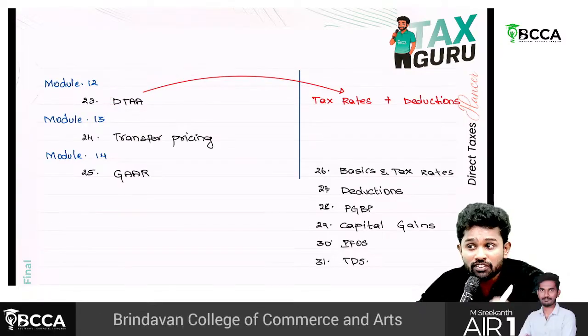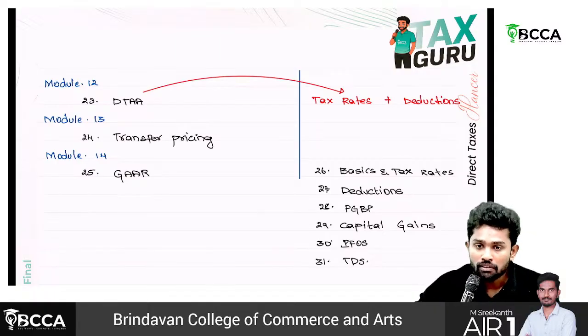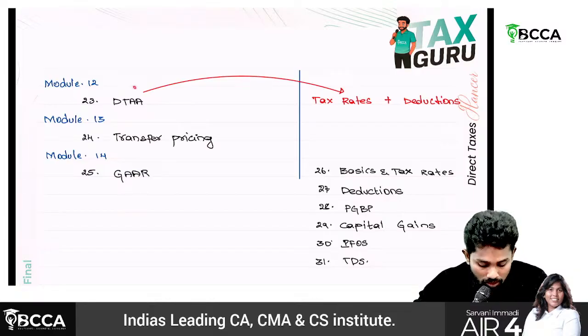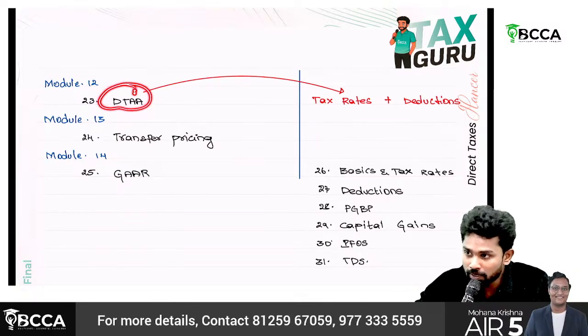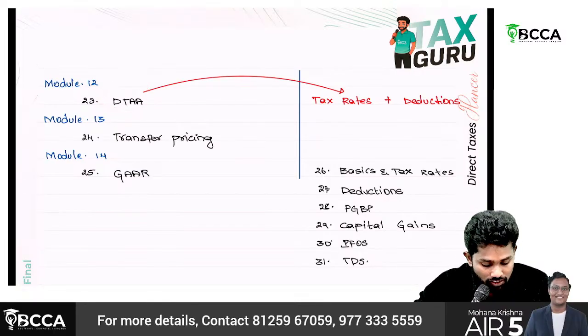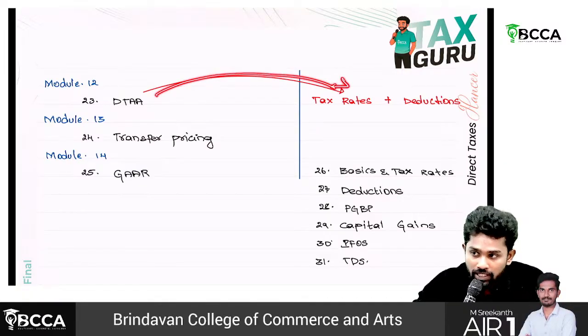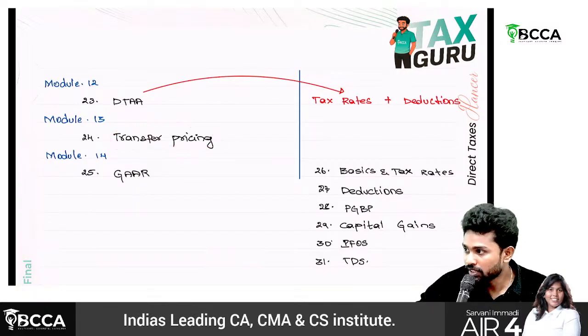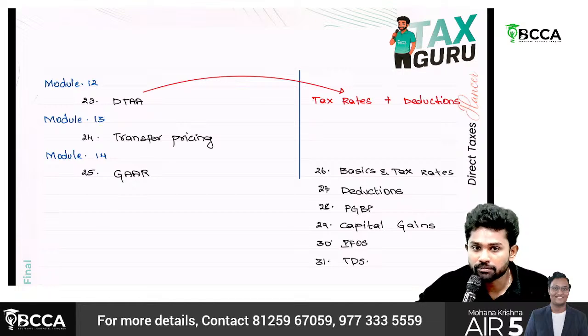With some countries, we'll have DTAAs, agreements, whereas with some countries, we might not have agreements. Then what to do? All those things we'll be learning in this particular chapter, DTAA. Again, for this also, we should have an understanding of basic tax rates and deductions. Then there is a chapter called transfer pricing.